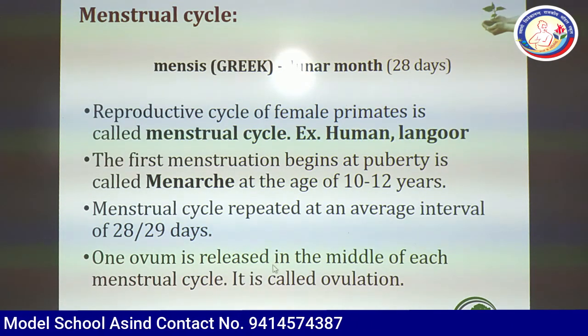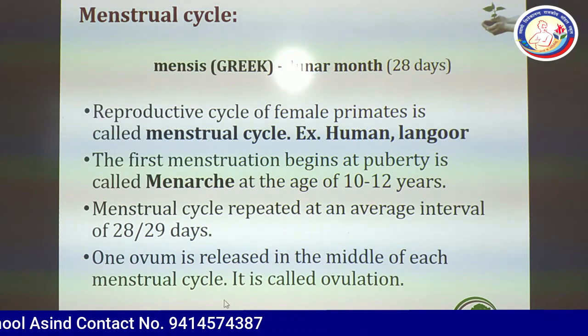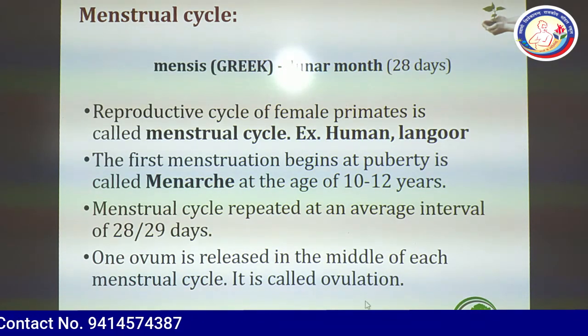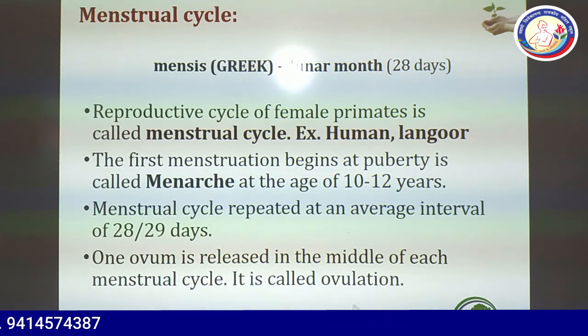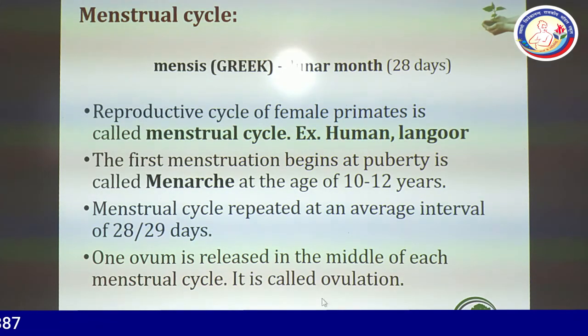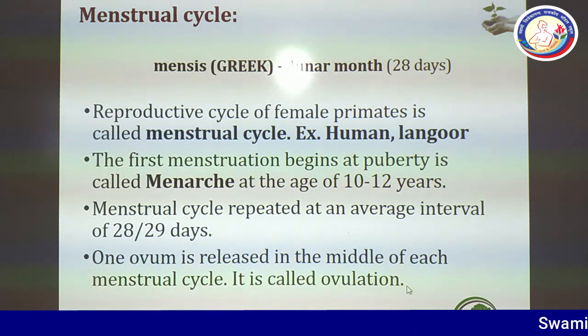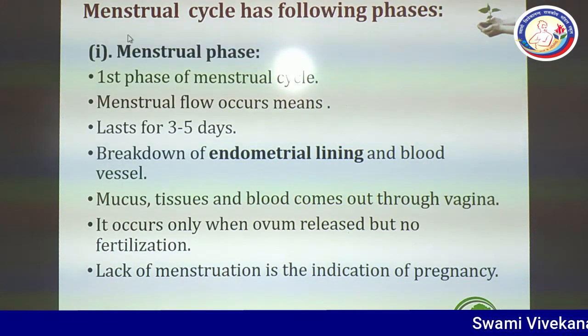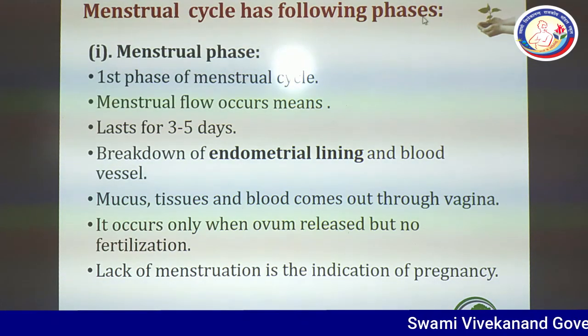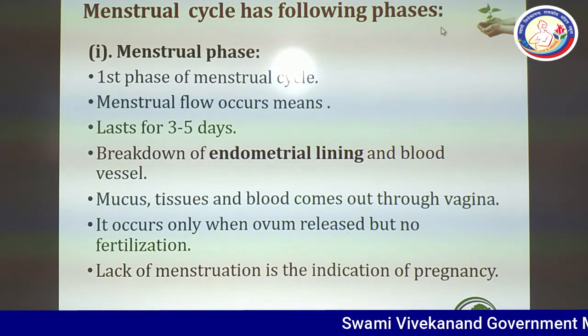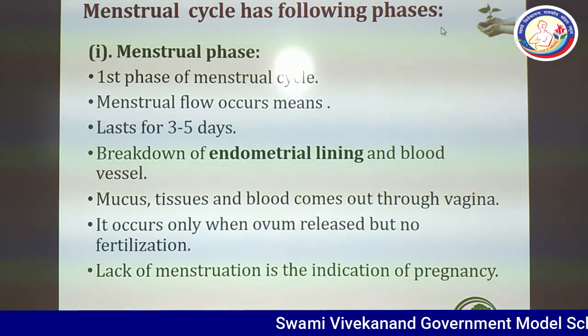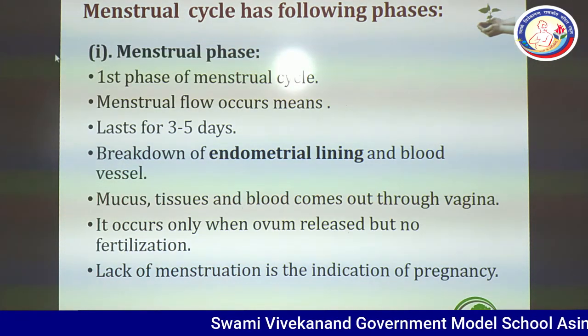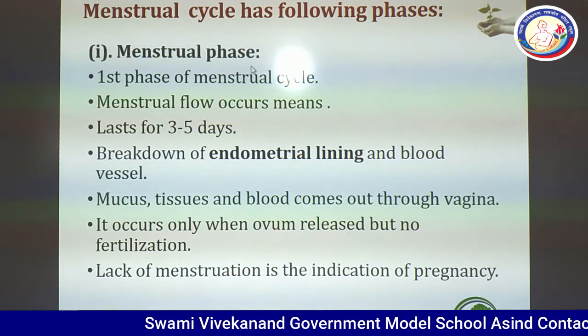One ovum is released in the middle of each menstrual cycle. It is called ovulation. In the ideal condition, the day of ovulation is the 14th day of the menstrual cycle. The menstrual cycle has the following phases, meaning it is divided into different parts, of which the first is the menstrual phase.